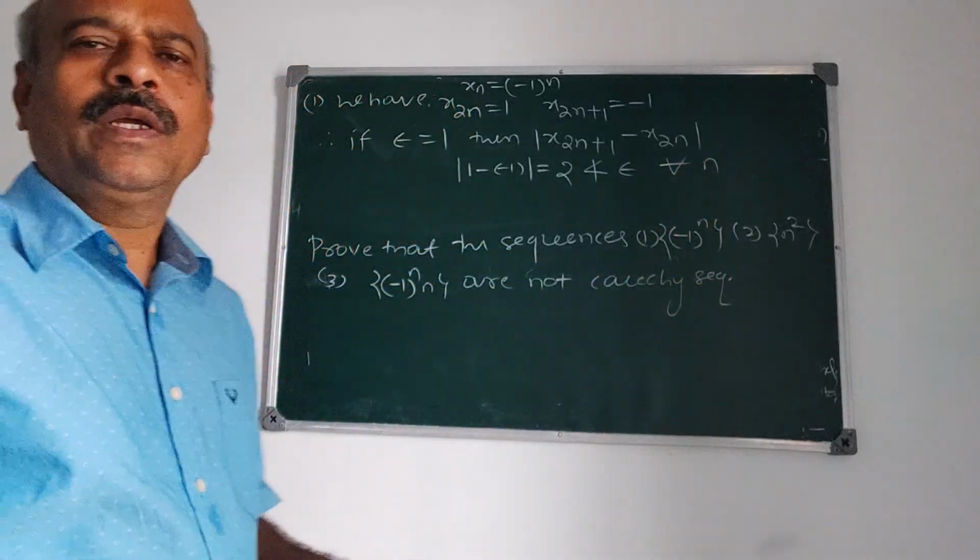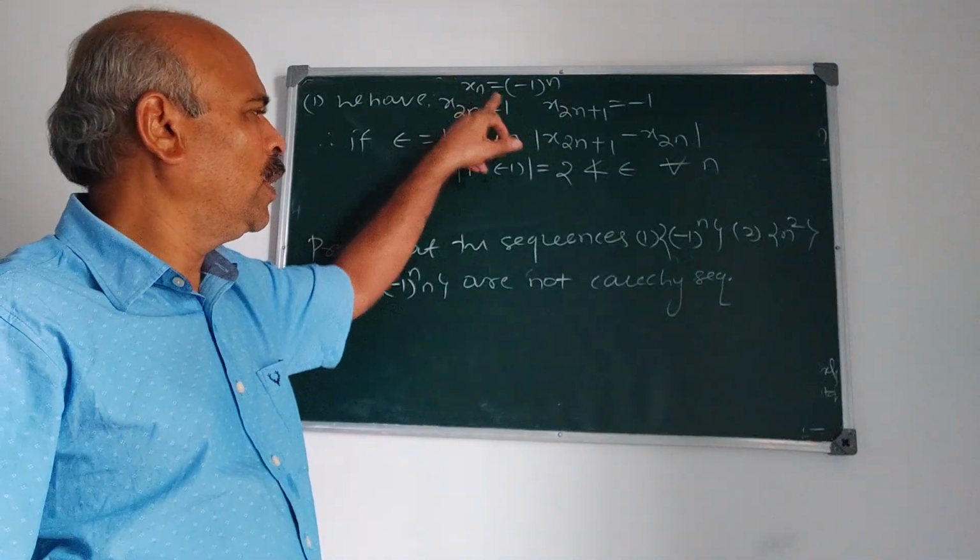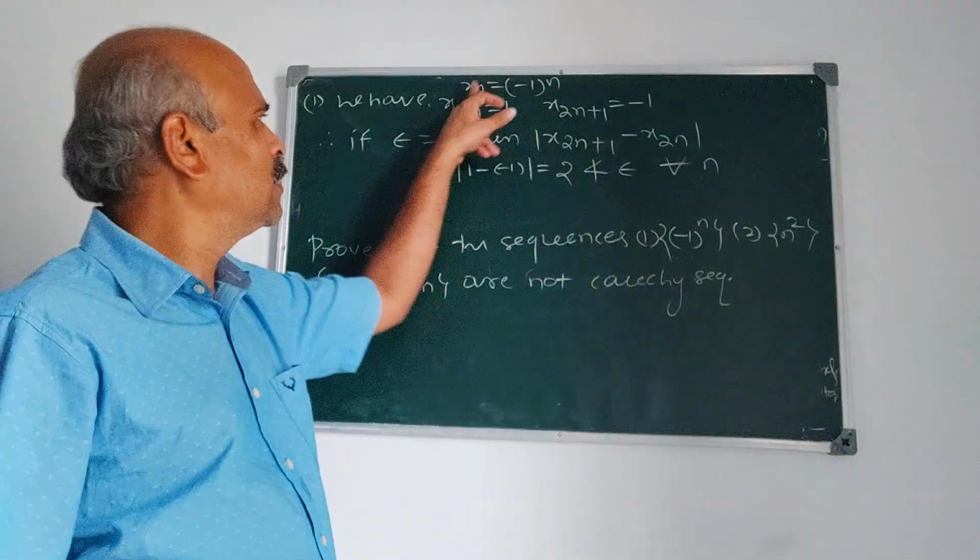For all n. So, let me explain the problem again. We have the given sequence xn is minus 1 raised to n.